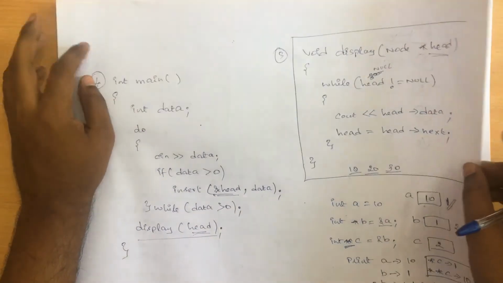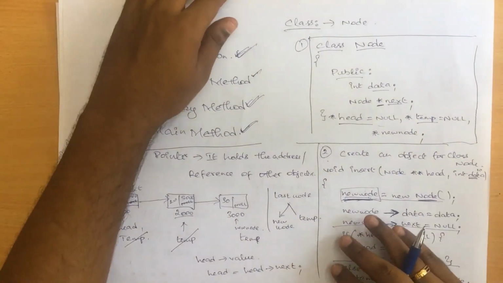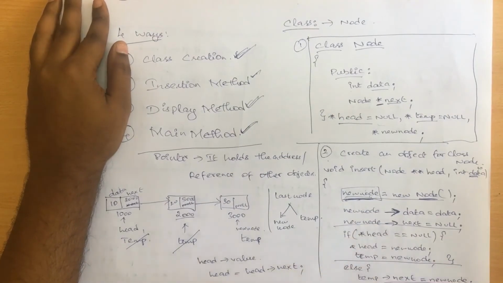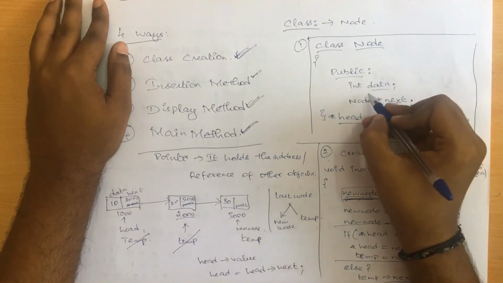So this is how your entire program works for a singly linked list. Now let's move on with doubly linked list and circular linked list. So for doubly linked list, just one change we have to make in the entire program. So I'll show you where we have to make the change.